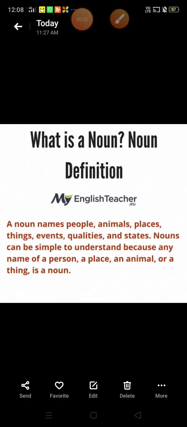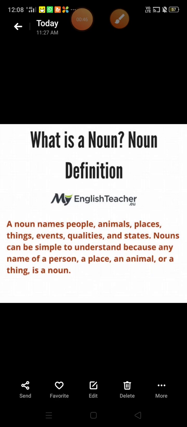Nouns can be simple to understand because any name of a person, a place, an animal or a thing is a noun. In other words, we can say noun is a naming word. Whatever we see in this world is called noun.